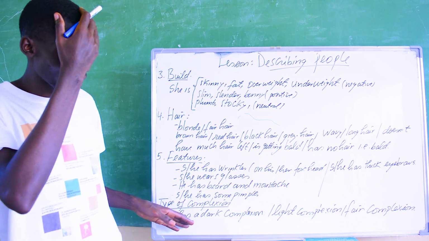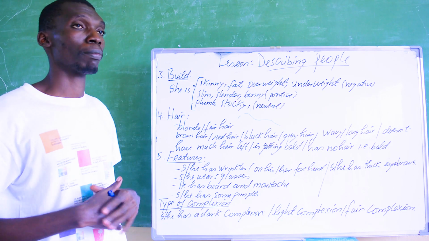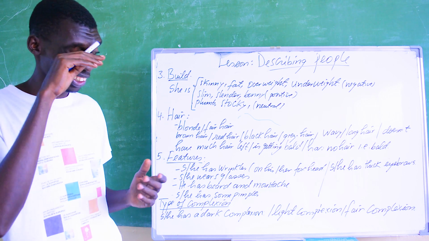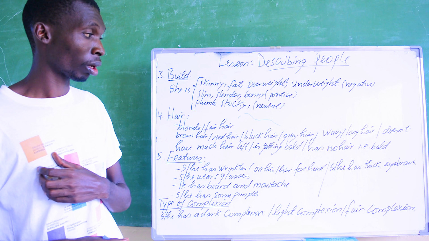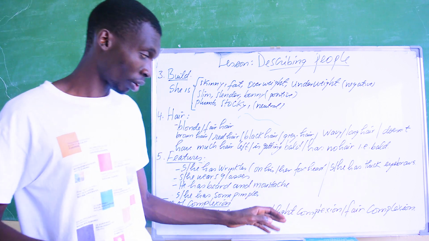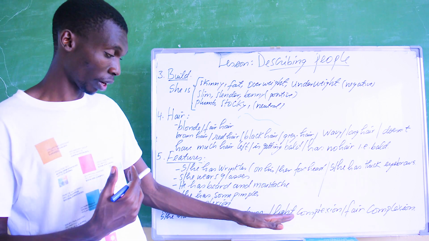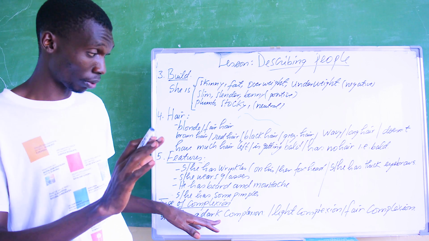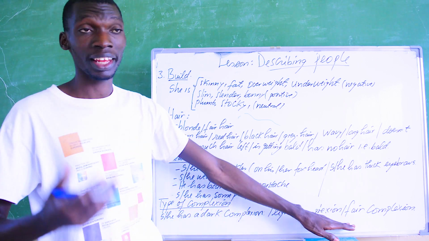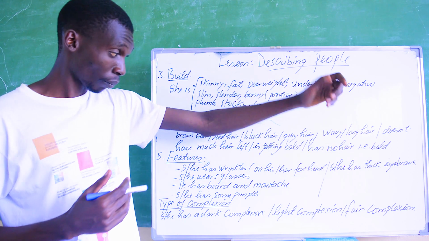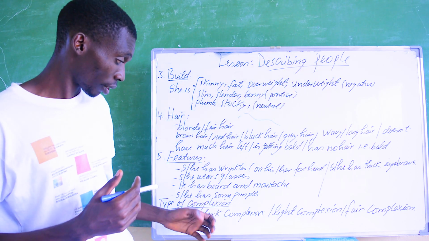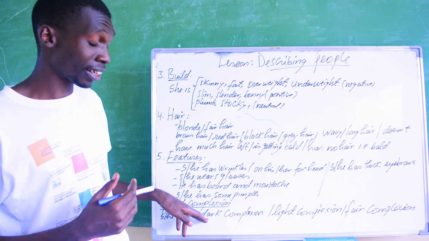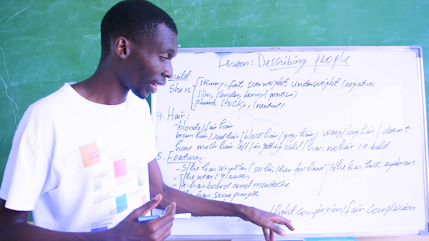So you can describe girls as having a light complexion. For example, if they are somehow white, she has a white complexion, or she has fair. So light complexion is somehow closer to white, but dark is closer to black. But fair means she neither has a dark complexion nor a light complexion.